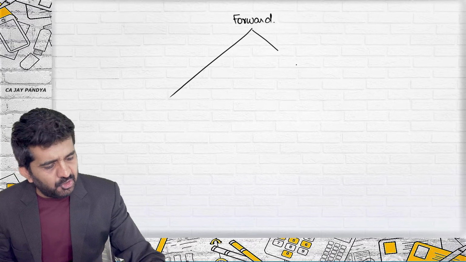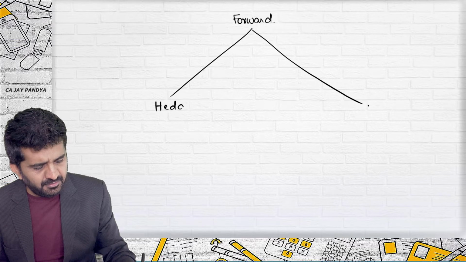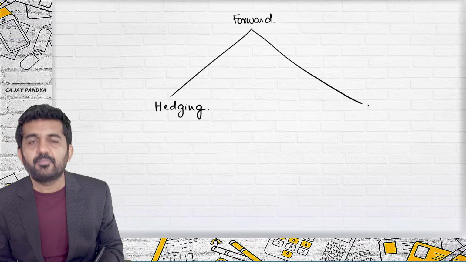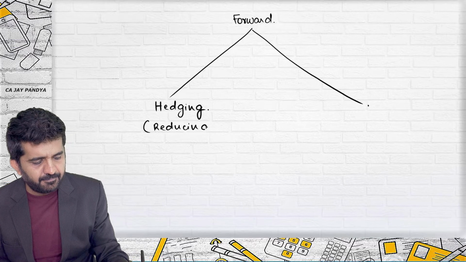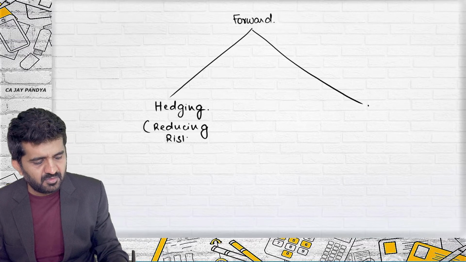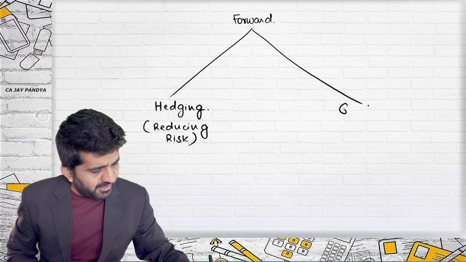Now, a forward contract can be entered into for two purposes. For hedging. Hedging practically is reducing the risk or nullifying the risk. And for gambling.